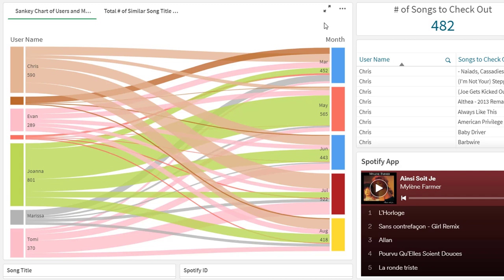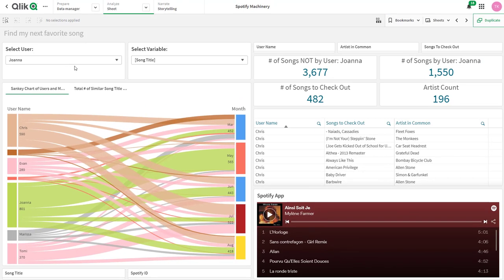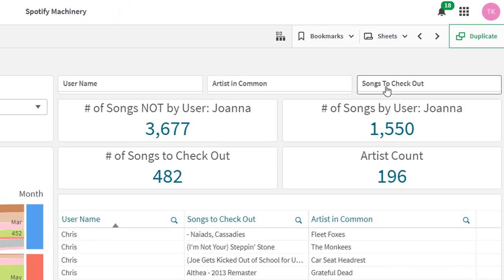I'm also seeing that I add most of my songs in the month of July, and that's me right here, right? You can see most of my flow goes into July, and you can see that Joanna adds most of her songs in the month of May. That's Joanna right there. I'm currently looking at Joanna under the users selected. I can see that she has 1,550 songs she's added up to the time when this app was created. That's a lot of songs, by the way, 1,550. And of those, there are about 196 unique artists. We'll see one of these artists is Drake, for example.